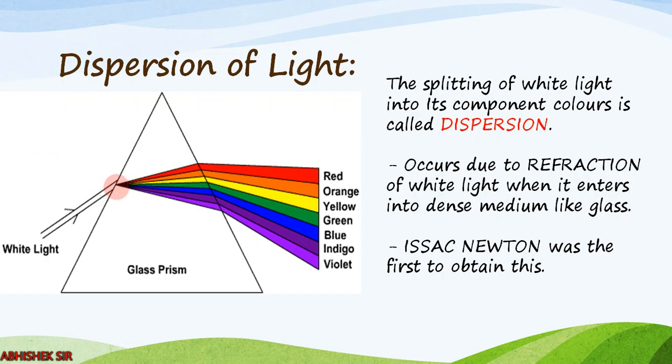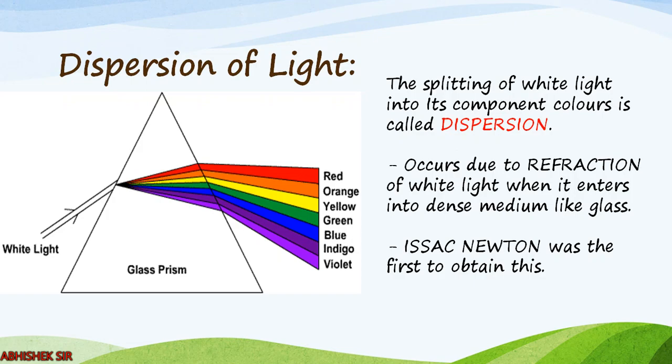So what will happen? It will be refraction, right? One time refraction will occur over here and another time refraction will occur over here as the light ray will go from glass to air. You can see they are moving at different angles. Okay, so they are bending at different angles. Now, after the second refraction, instead of white light, we are getting a band of light of different colors. So this phenomenon of splitting of white light into its component colors is called dispersion of light.